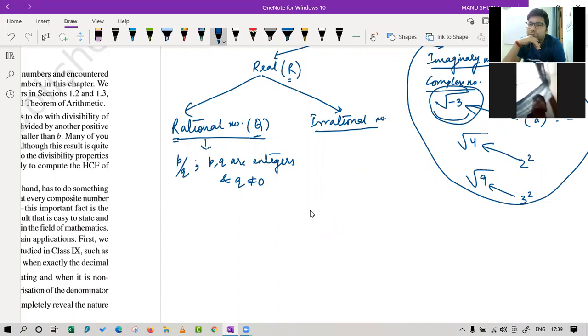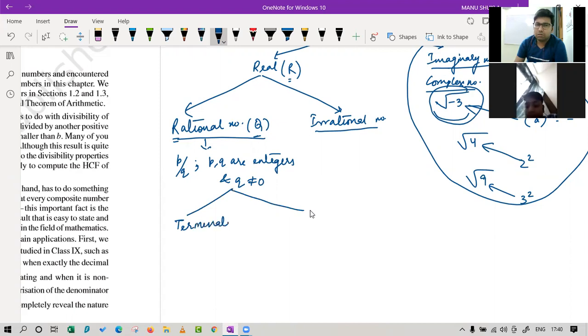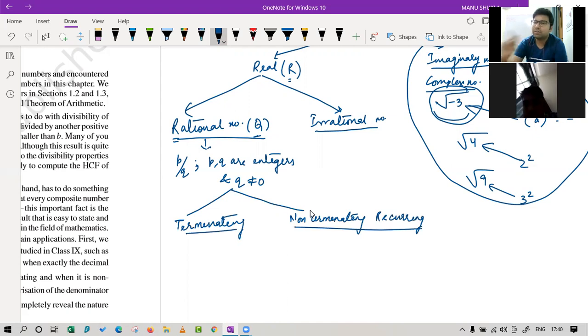In the rational numbers the decimals were recurring, and in the irrational numbers they were non-recurring. Actually, it was like this: in rational numbers there were two types, terminating and non-terminating, but repeating or recurring. These were the two definitions of rational numbers.